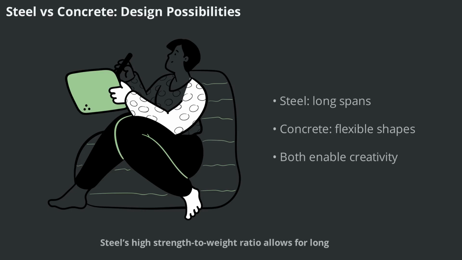Steel's high strength-to-weight ratio allows for long spans and open spaces without intermediate columns, making it ideal for offices and multifamily buildings. Concrete, on the other hand, can be molded into a variety of shapes and can provide more rentable space due to lower floor-to-floor heights. With proper engineering, both materials can achieve impressive architectural results.